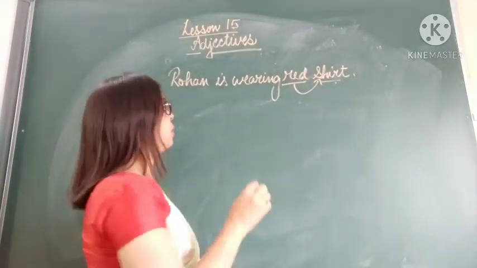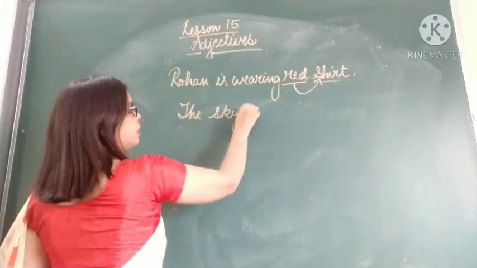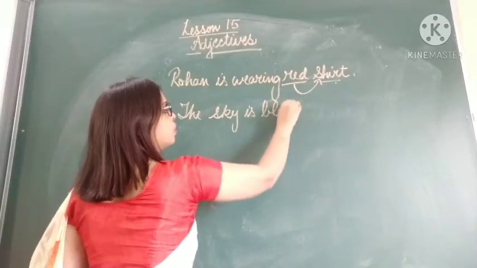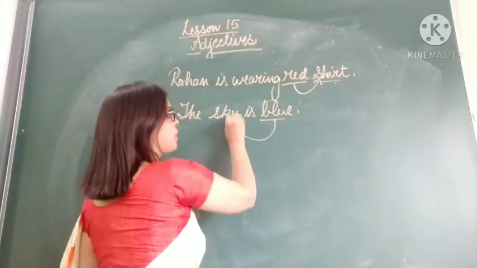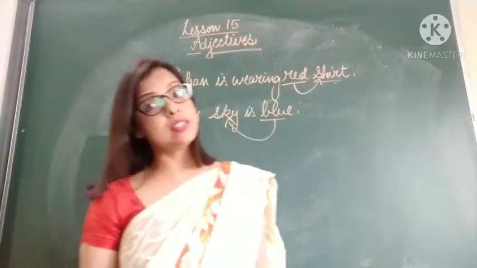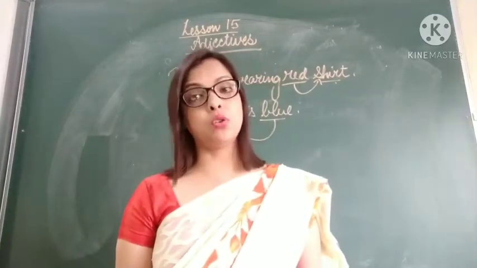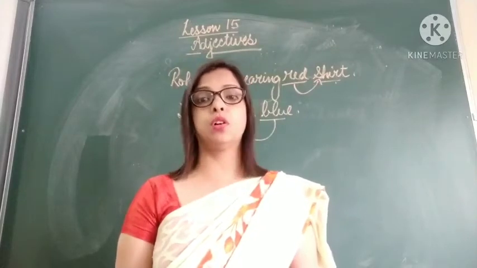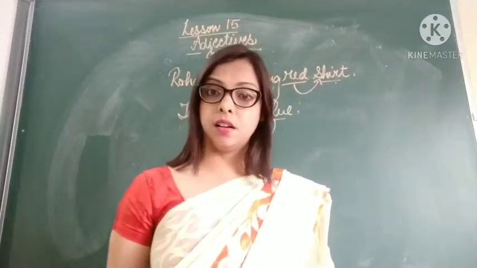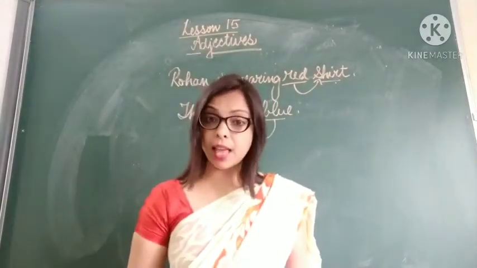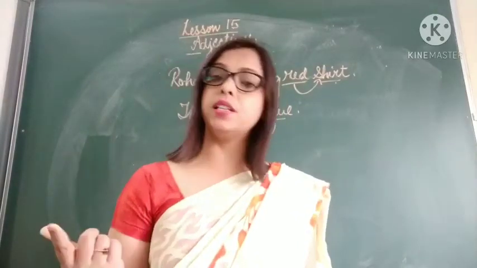If I say that the sky is blue. How is the sky? Blue. So this blue is describing the noun sky. So blue is an adjective. So children, colors are also adjectives. Colors can be used to describe a noun or pronoun, so they are also used as adjectives. I am wearing a yellow sari, so yellow is describing the noun sari, so yellow is an adjective.